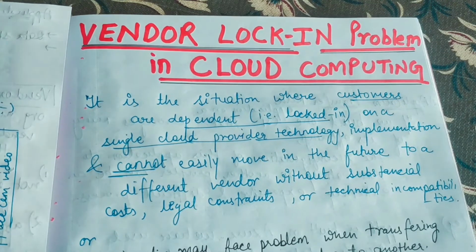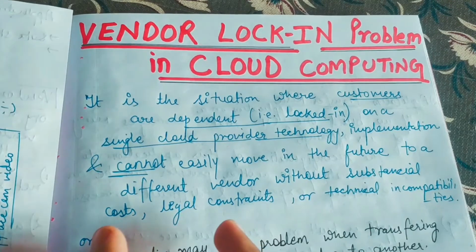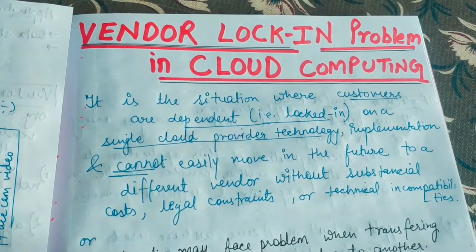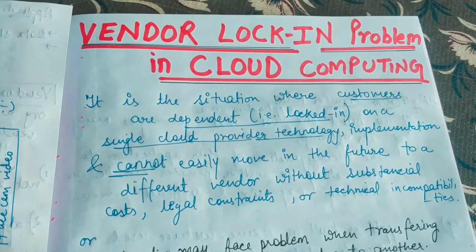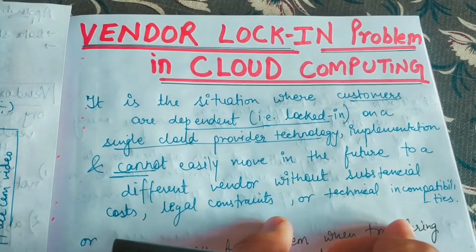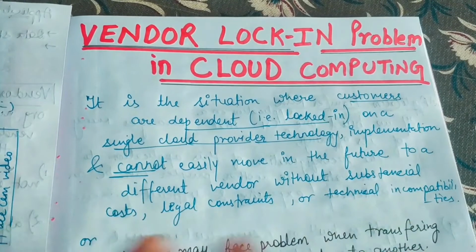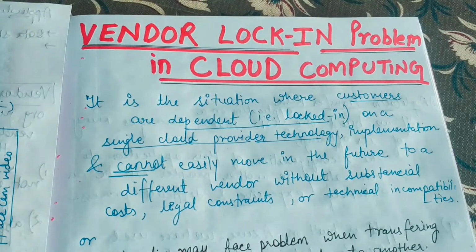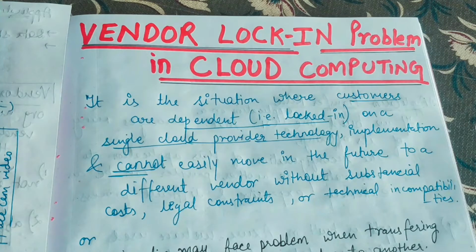Now what if they do not want to take the services from AWS anymore and they want to shift to another cloud service provider, let's say Microsoft Azure? So there will be a lot of problems in shifting from one cloud service provider to the other cloud service provider, or we can also say the vendor. Why is it so? We'll get to know that in this video only. So let's read this definition and let's get started.